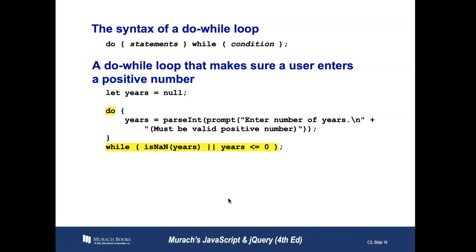So if you had missed this prior, \n is a carriage return. And what we're doing is prompting enter number of years, and then a break, and then must be valid positive number. So whatever gets entered there is going to be a number. And so as long as the years is not a number or the years is less than 0, then we can do that section. So basically we're doing something before those values. So it makes sure that a user enters a positive number now because you're doing something before the condition is happening.